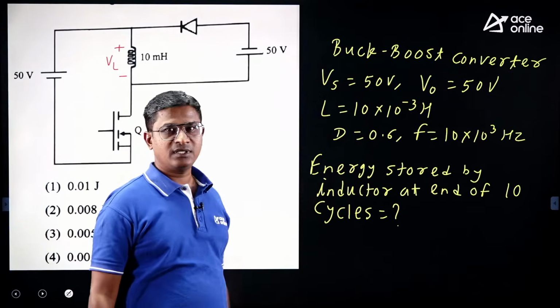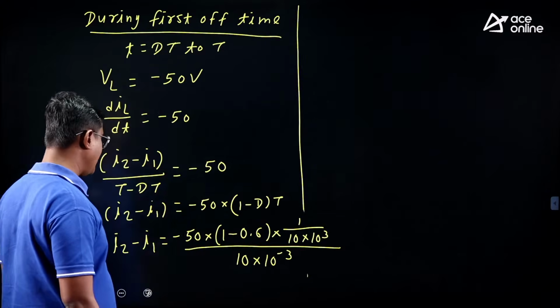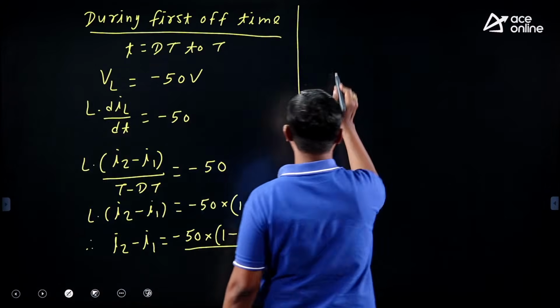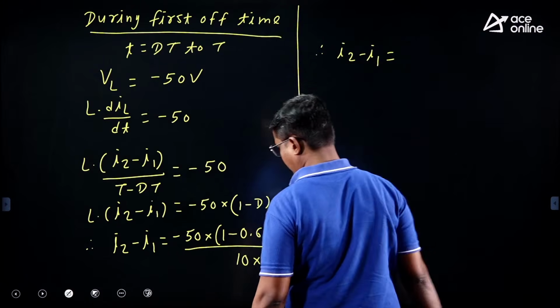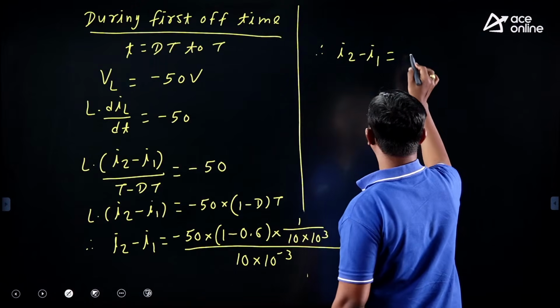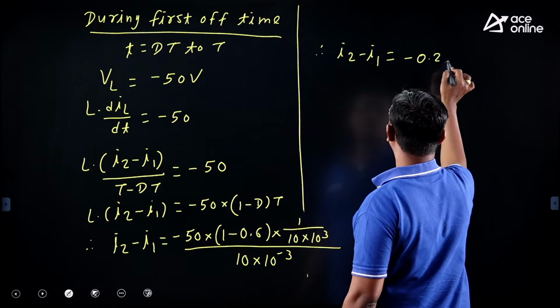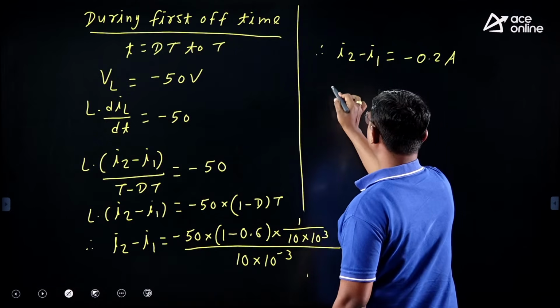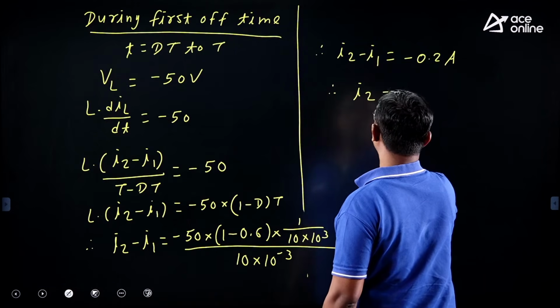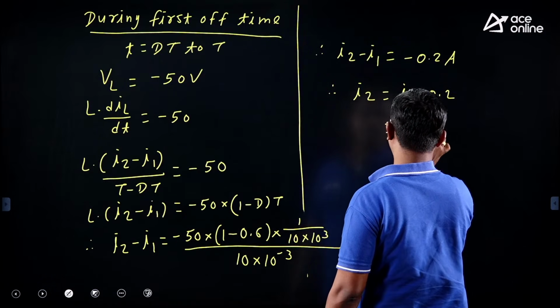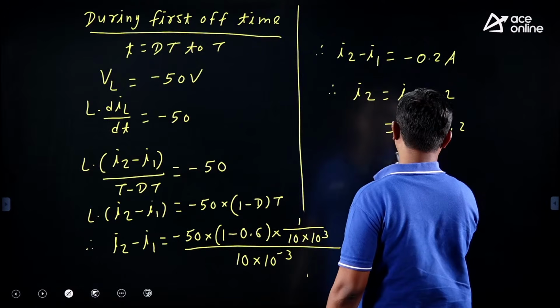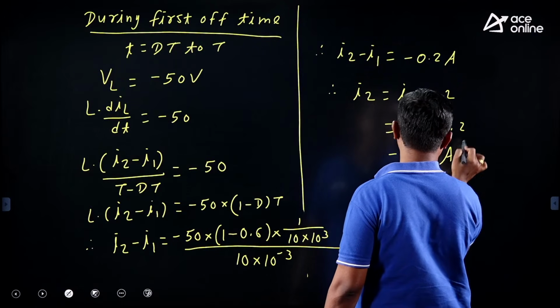Now we can simplify this and we can write I2 minus I1 is equal to minus 0.2 ampere. So therefore what is I2? I1 minus 0.2, which is equal to 0.3 minus 0.2, which is equal to 0.1 ampere.